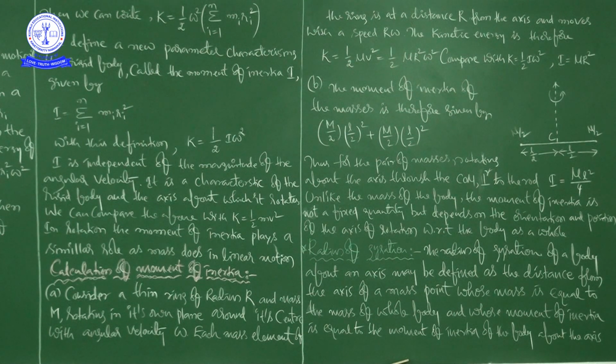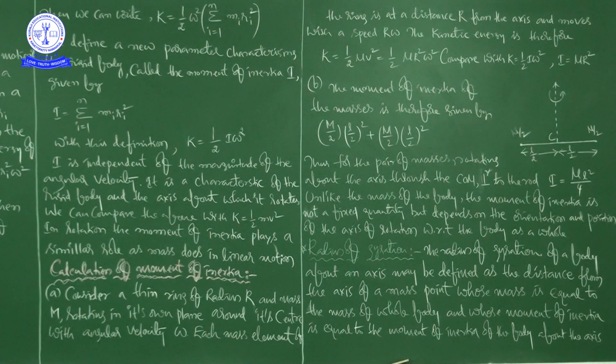Vertically, horizontally, and by taking the corners as the axis of rotation, in many ways you can rotate it. So when you are changing the axis of rotation, the r value changes, then automatically moment of inertia will change. That's why we cannot say this is the moment of inertia for this body, because it depends upon the axis of rotation, and here mass also, that is m and r square, right? So that's why in case of a thin ring of radius r, it is I is equal to m r square.